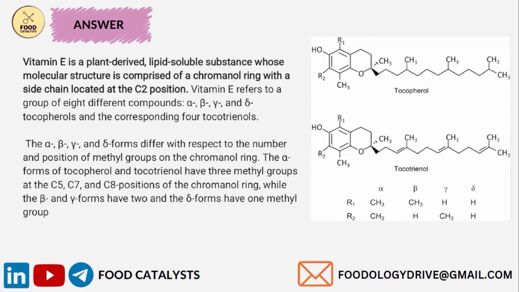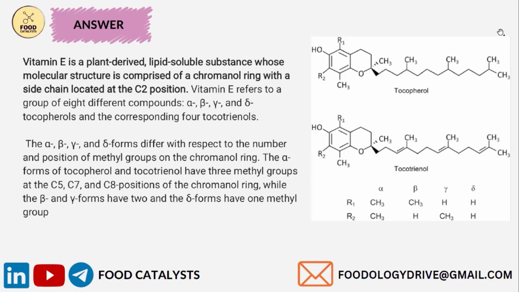The alpha, beta, gamma, and delta forms differ with respect to the number and the position of methyl groups on the chromanol ring. The alpha forms of tocopherol and tocotrienol have 3 methyl groups at the C5, C7, and C8 positions of the chromanol ring, while the beta and gamma forms have 2 and the delta form has 1 methyl group. This explanation is very understandable in the given structure.